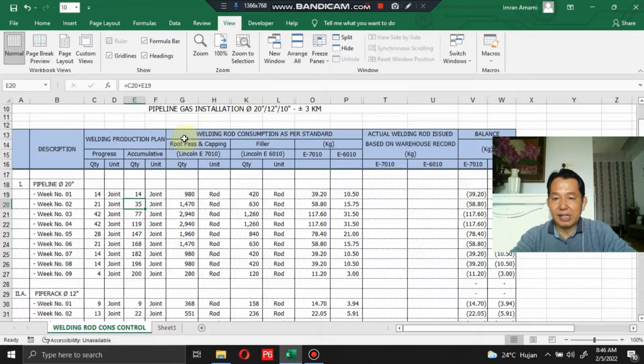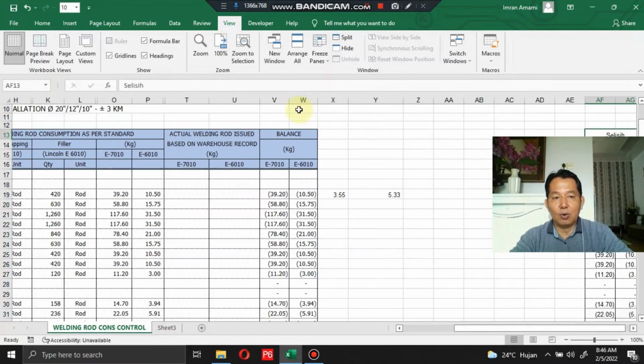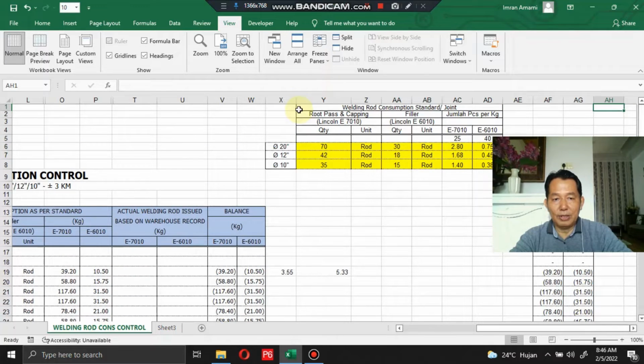The other section is the welding rod consumption as per standard. I say as per standard because I have already made a standard for welding rod consumption.